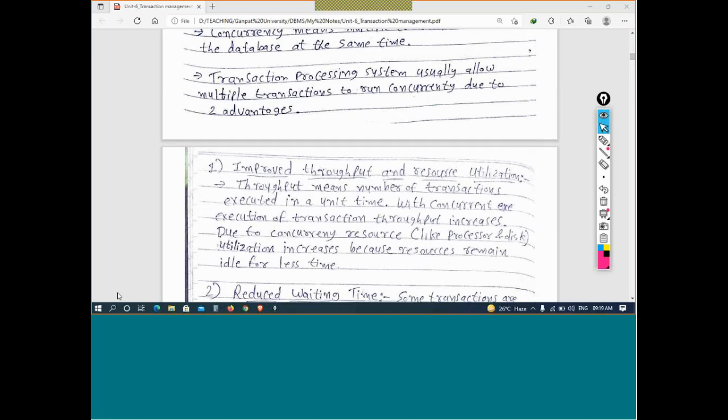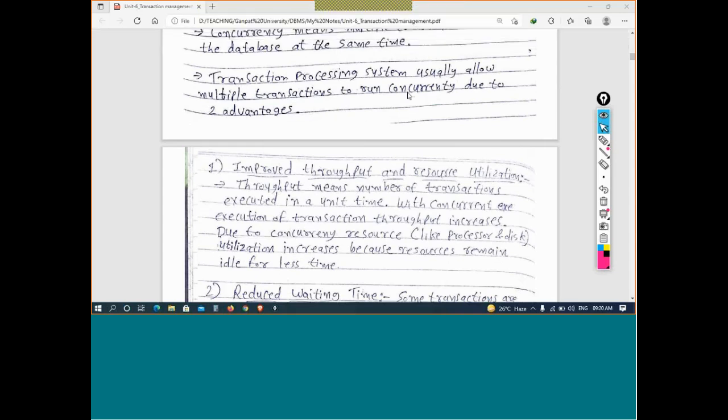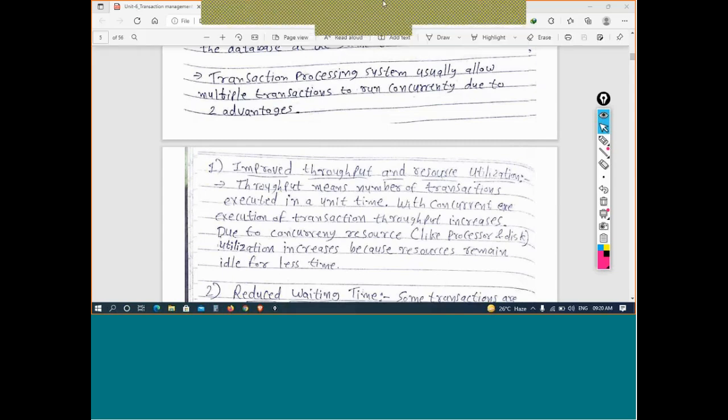See, I have already told you that there are thousands or millions of transactions in a system. Let's say you take the database management system of some bank, State Bank of India, or take the example of the railway reservation system, IRCTC. That also has millions of transactions in a second or in a minute, right?